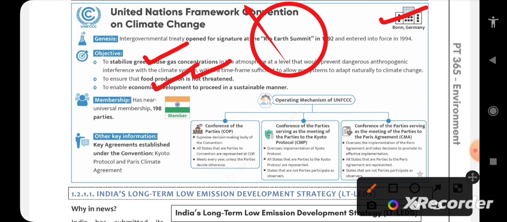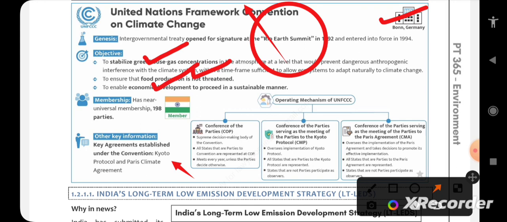The key information about UNFCCC is the Kyoto Protocol and the Paris Climate Agreement. So what is the Kyoto Protocol? It is the commitment by industrialized countries and economies in transition to limit and reduce greenhouse gas emissions. Basically it was up till 2012. After that, the Kyoto Protocol was amended, and that amendment is called the Doha Amendment, about reduction of greenhouse gas emissions by industrialized countries and economies.